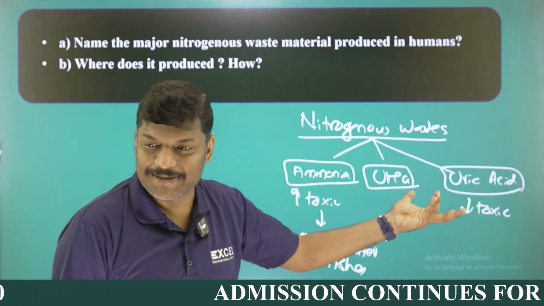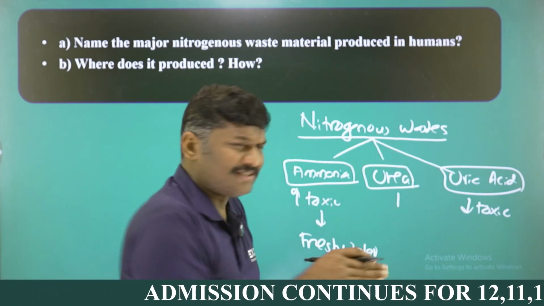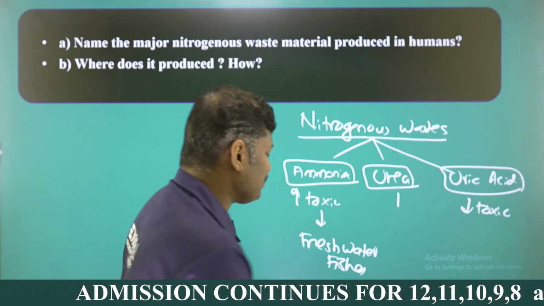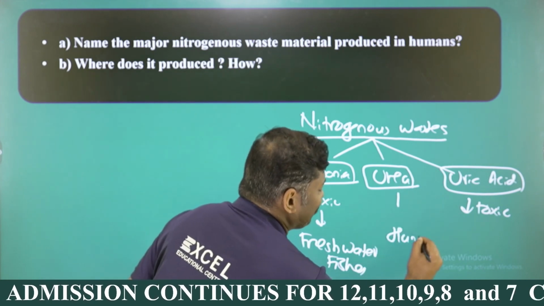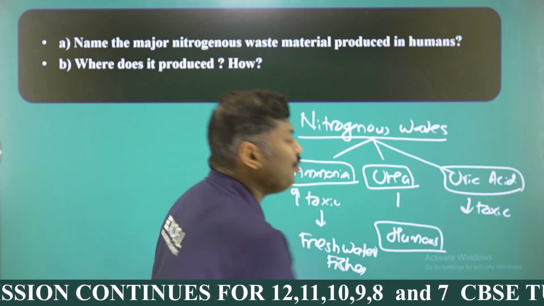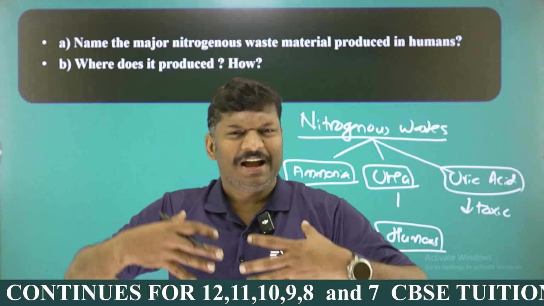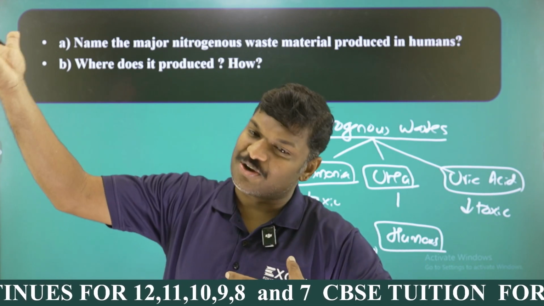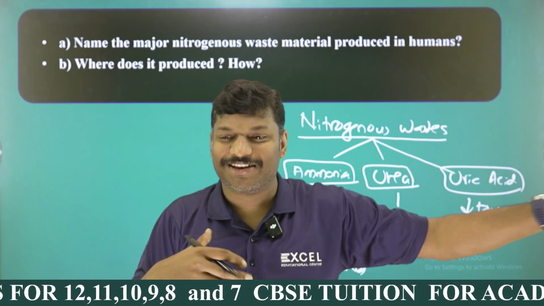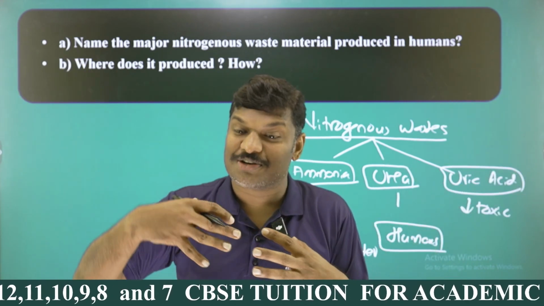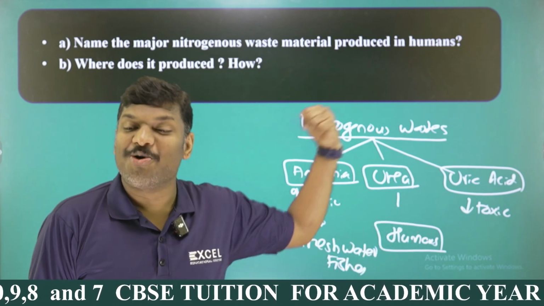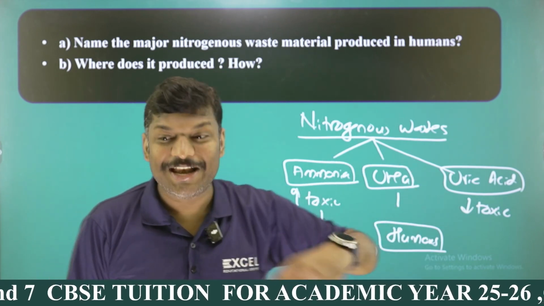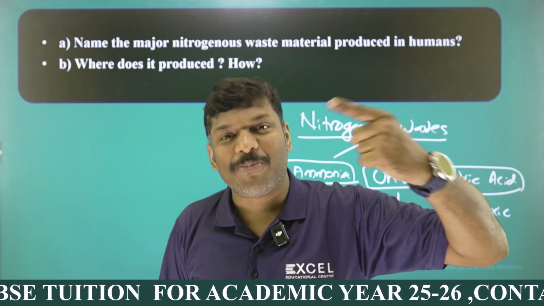What is the second category? Urea, my dear students. Urea is moderately toxic. Human beings are not having the most toxic material or the least toxic material in the end, but our body does produce the most toxic material, ammonia. We convert ammonia into urea, and we eliminate urea.